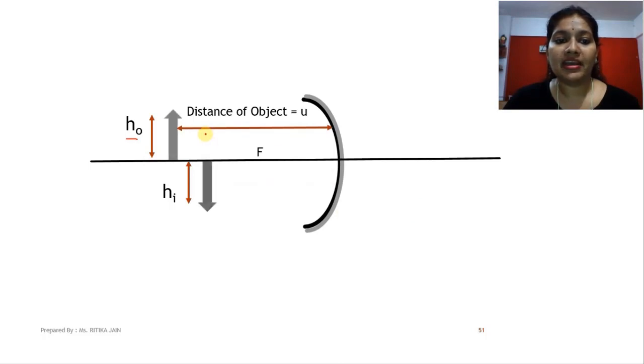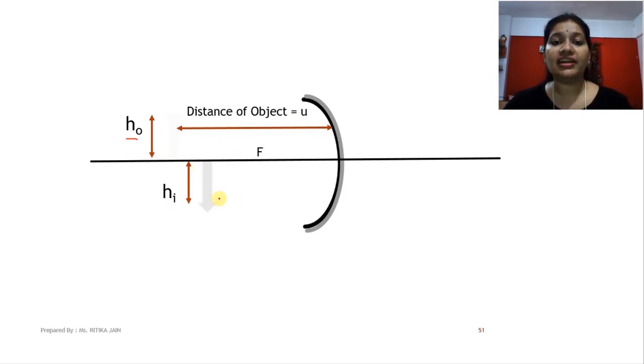Now this is the object. The distance of the object from the reflecting surface is called the distance of object and it is represented by small u. Now suppose in this case I have got a real and inverted image.